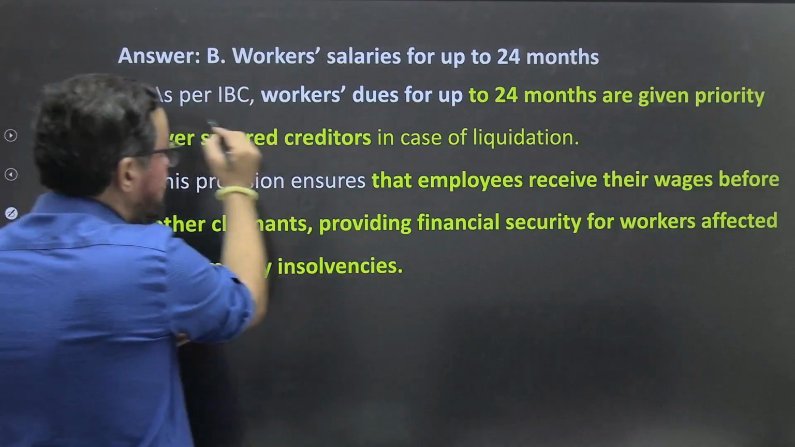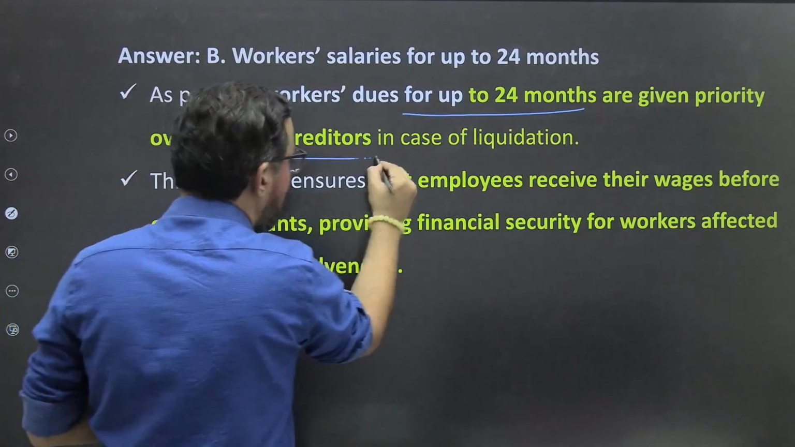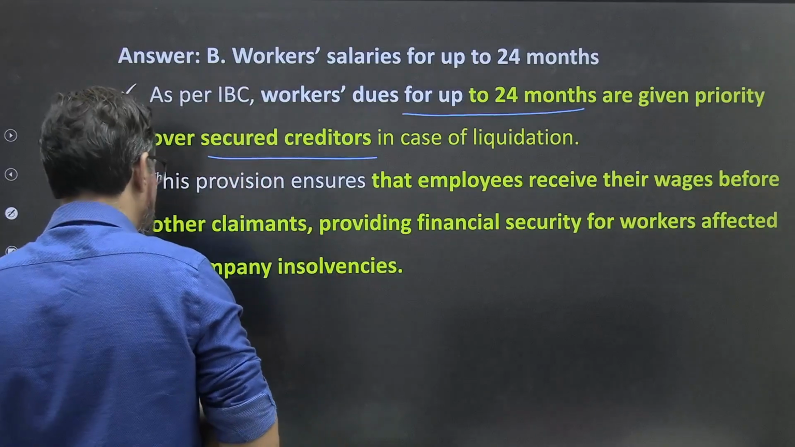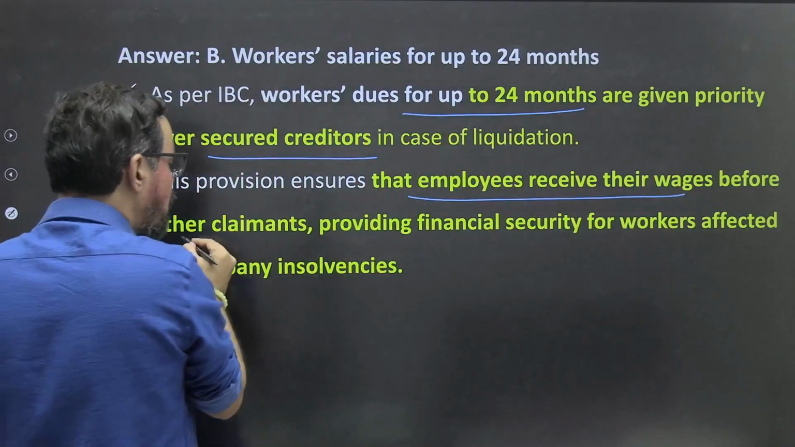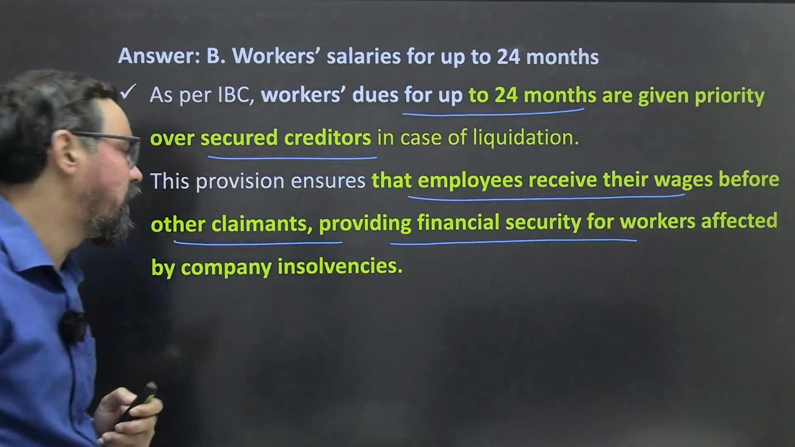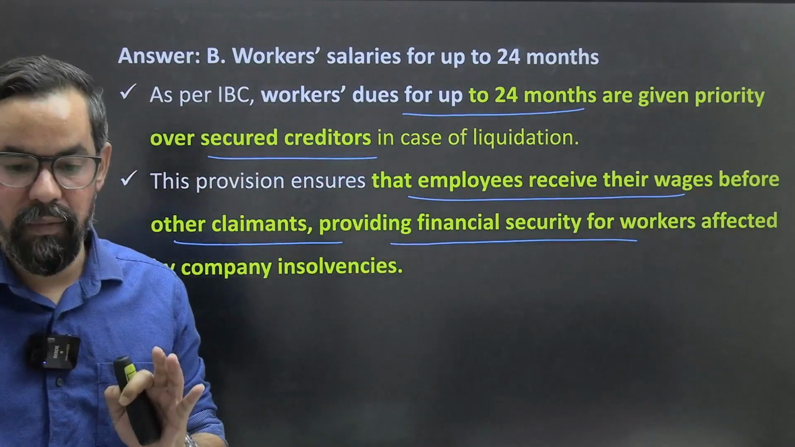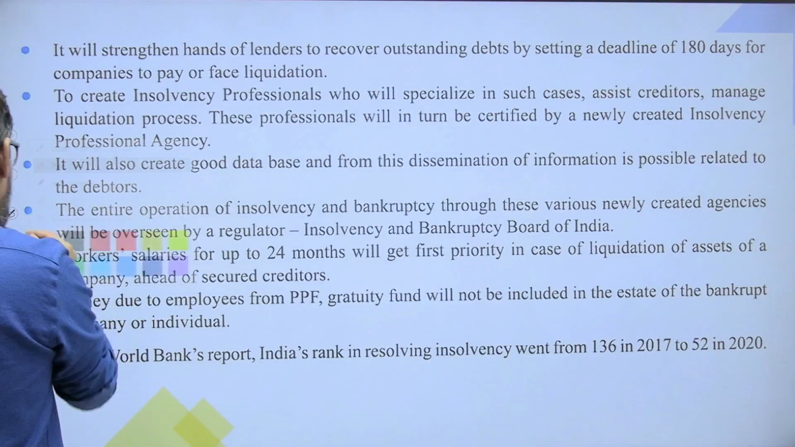So as per IBC, workers' dues for 24 months are given priority over secured creditors in case of liquidation. This ensures that employees receive their wages before other claimants, providing financial security for workers affected by company insolvencies. Understood? Very important one. Please do remember this one also. Okay, let's have a look.